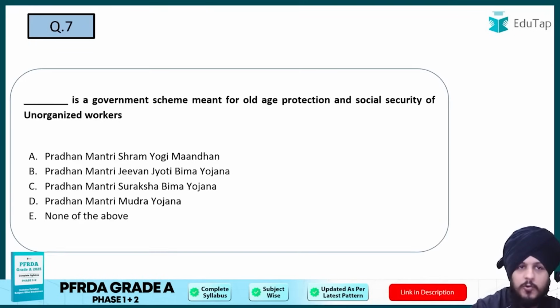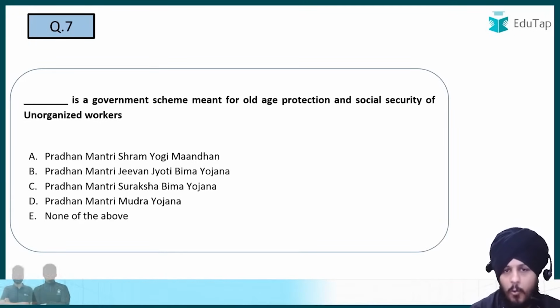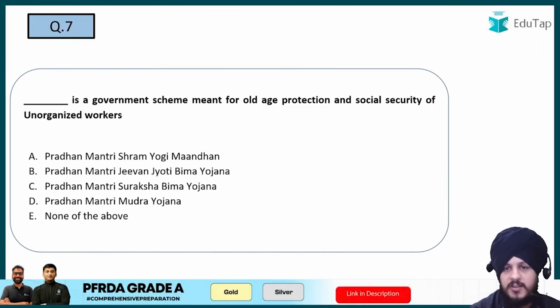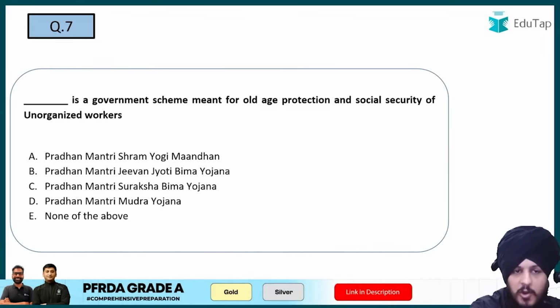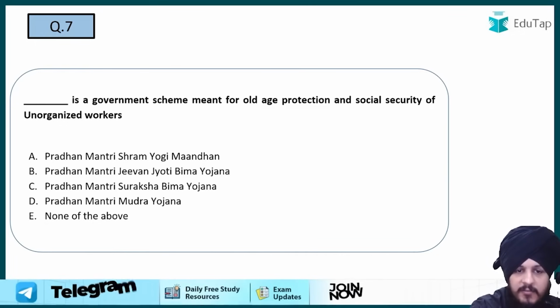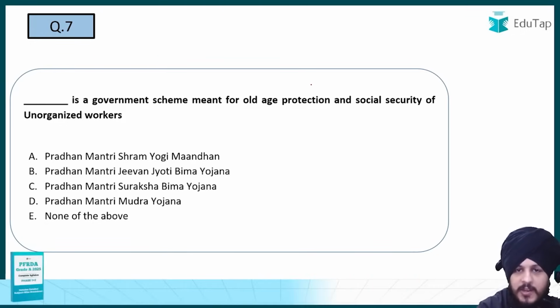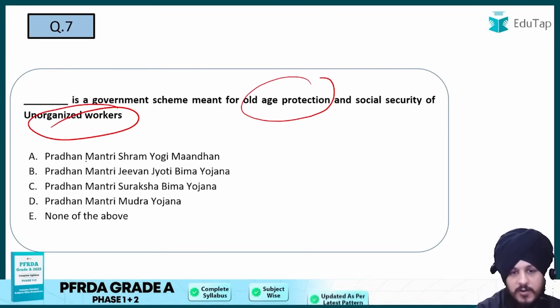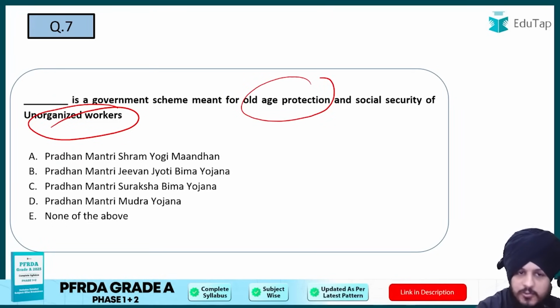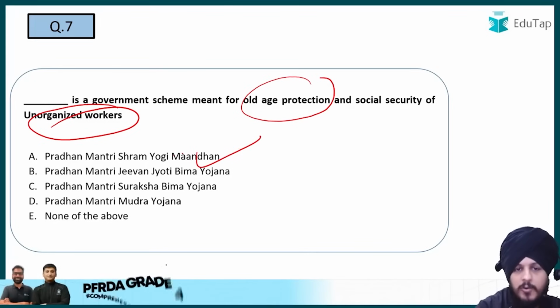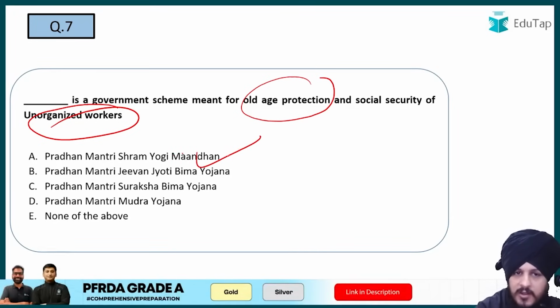Now let us move on to question number 7, which says that dash is a government scheme meant for old age protection and social security for unorganized workers. Now the most important keywords here are, first of all, old age protection, and it is for unorganized workers. So what is going to be the answer? It is going to be Shram Yogi Maandhan Yojana, right? Pradhan Mantri Shram Yogi Maandhan Yojana, that is going to be, I would say, the answer with respect to this question.